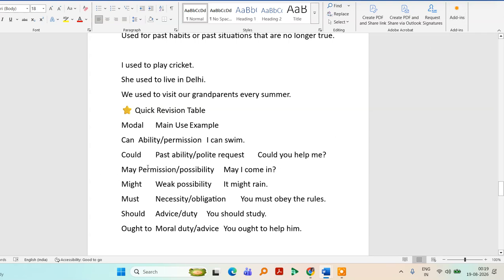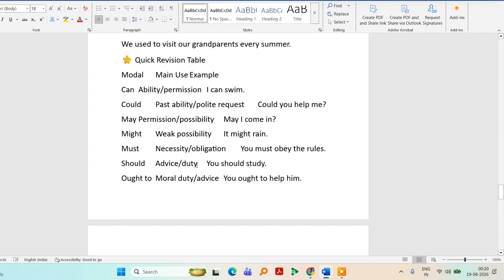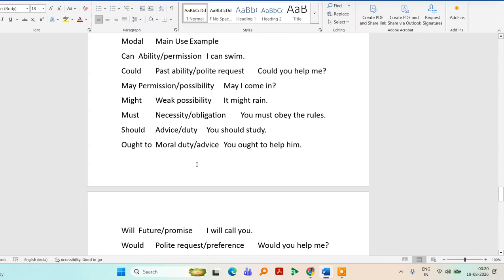We use can when we want to show ability and permission. We use could for past ability. We use may for asking permission. We use might when there is weak possibility. We use must when there is necessity or obligation. We use should when we would like to give any advice or when we are telling somebody to do their duty properly. We use ought to when it is a moral duty or advice.